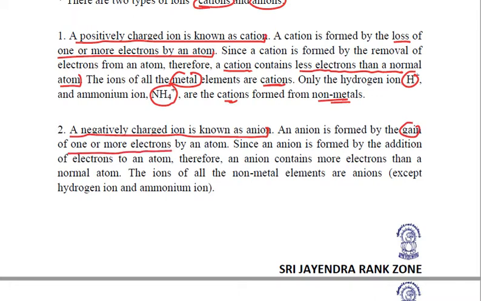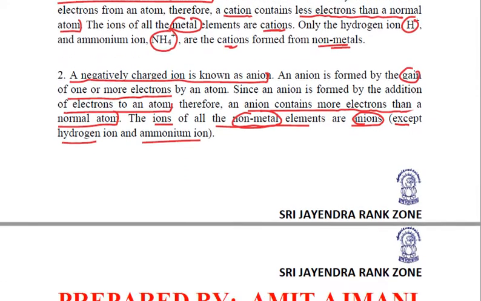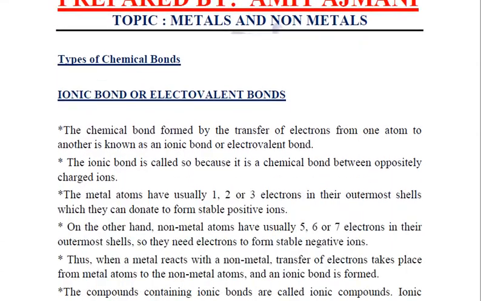Again, because it is the addition of electrons to an atom due to which an anion is formed, an anion will contain more electrons than a normal atom. And the gaining of electrons is the property of non-metals. Therefore, the ions of all the non-metallic elements are anions. Again, the exceptions are hydrogen and ammonium ions, which we have studied above. They are non-metallic elements, but still they form positive ions. So these are the cations and anions formed by metals and non-metals.